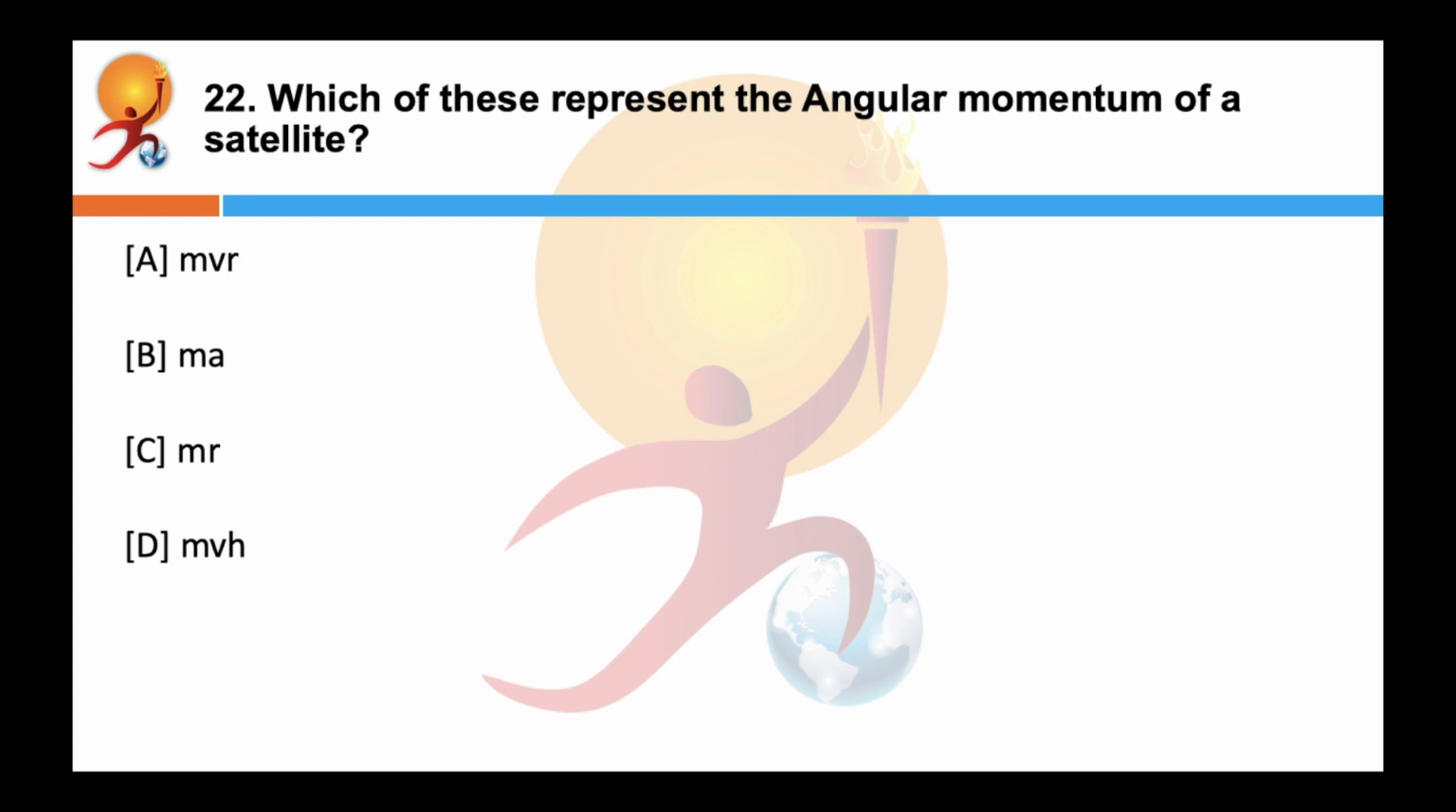Which of these represent the angular momentum of a satellite? Correct answer is A. Angular momentum of a satellite is given by mvr, and this angular momentum of satellite depends on both the mass of orbiting and central body as well as the radius of its orbit.